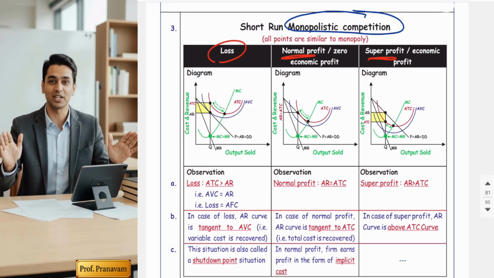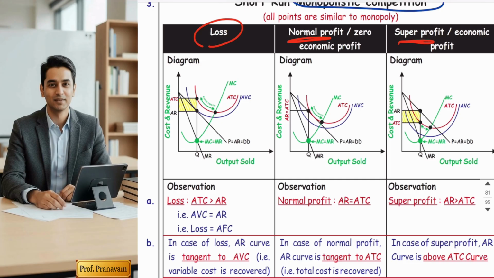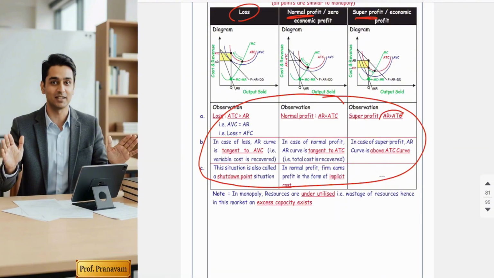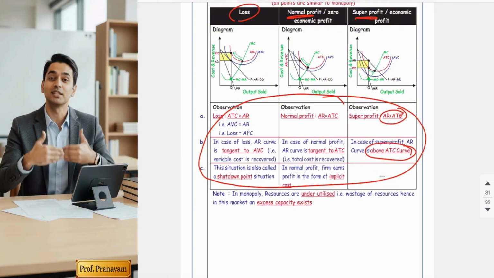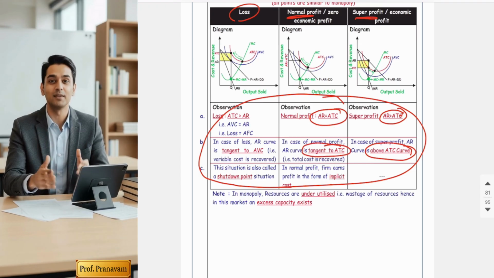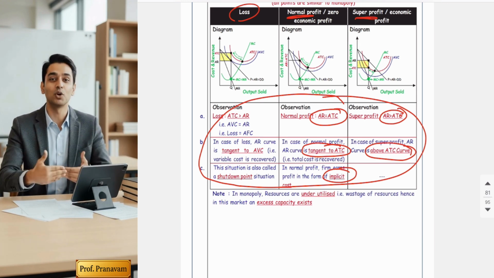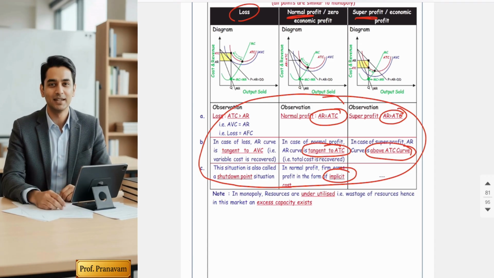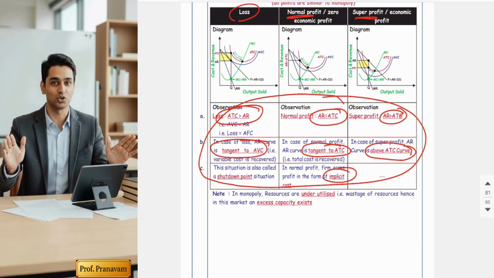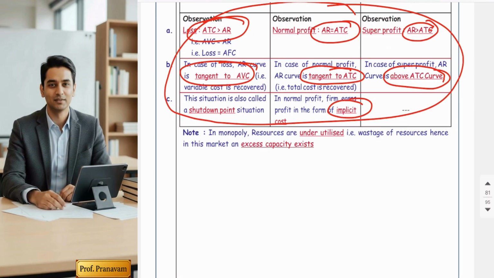Monopolistic competitors are also price makers. They have downward sloping curves as well. But you know what? All these MCQs are exactly the same. In super profit, AR is greater than ATC, that means AR is above ATC. In normal profit, AR is equal to ATC, that means AR is tangent to ATC. And in normal profit, businessmen earn in the form of implicit cost. Copied and pasted, if you are smart enough, you know. In loss, ATC is greater than AR. That means in the loss diagram, ATC is actually tangent to the AVC curve.